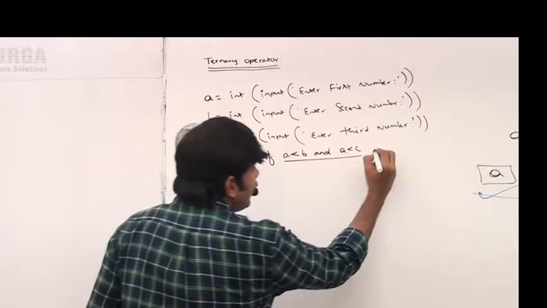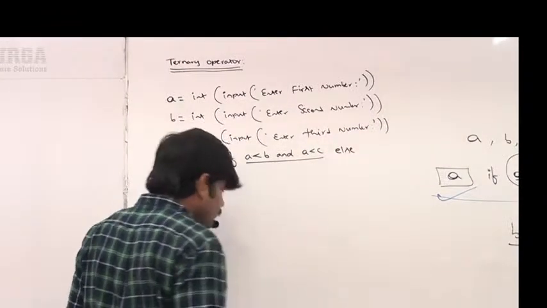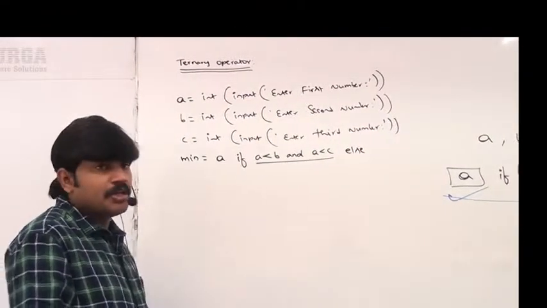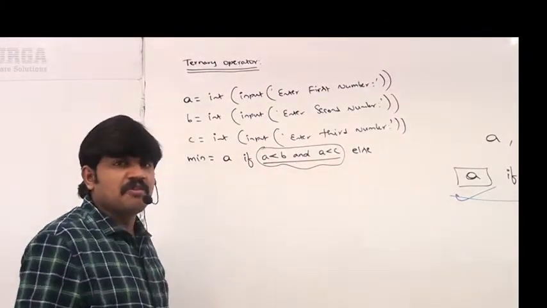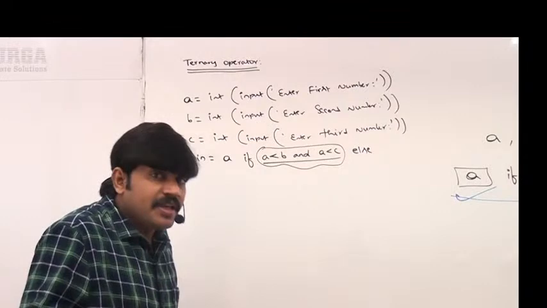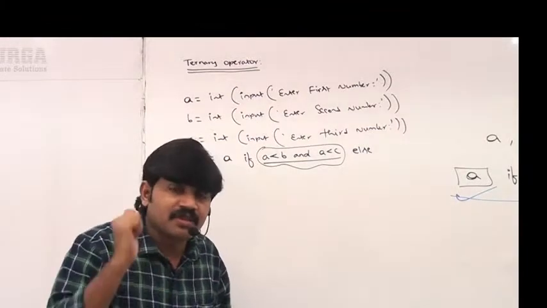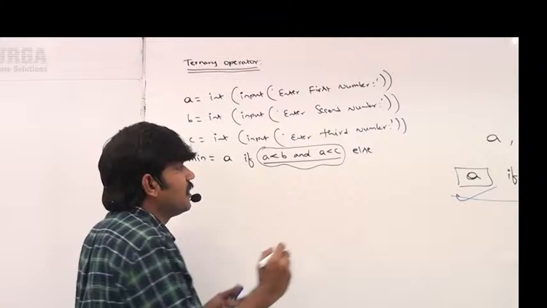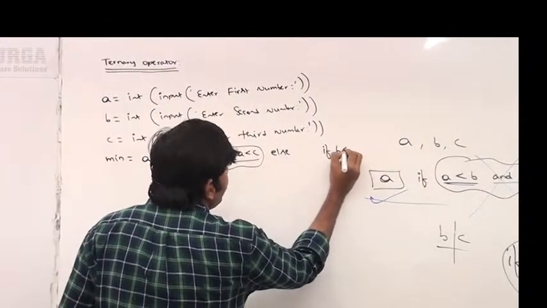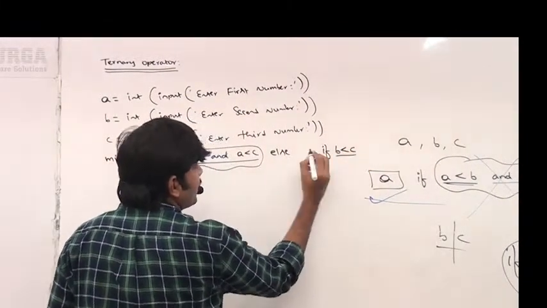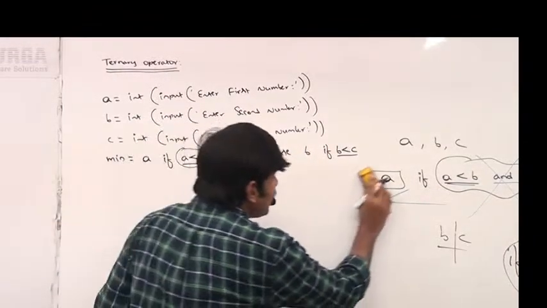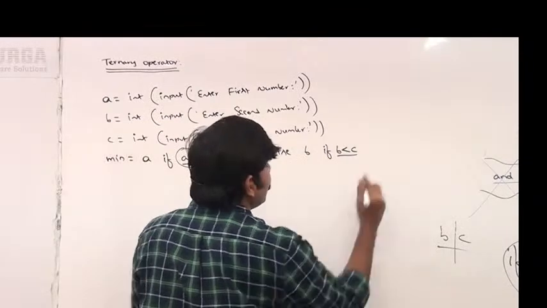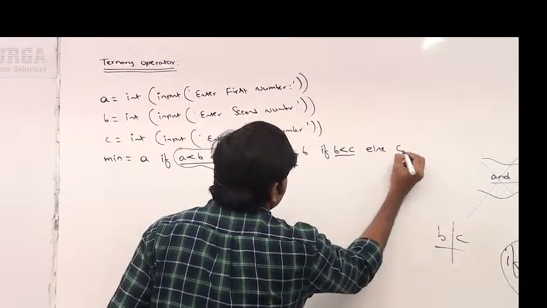Else, assume this condition fails and A is not minimum. Then either B or C is the minimum. If B is less than C, this condition satisfied, then B. B if B less than C, else C.